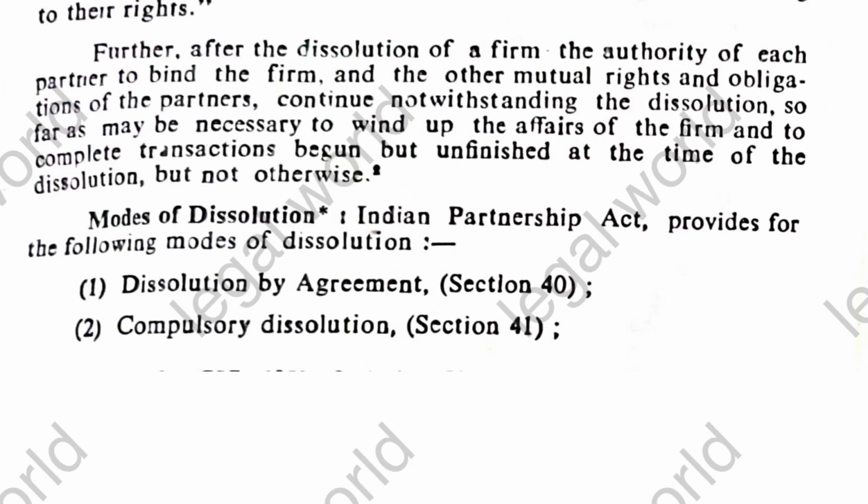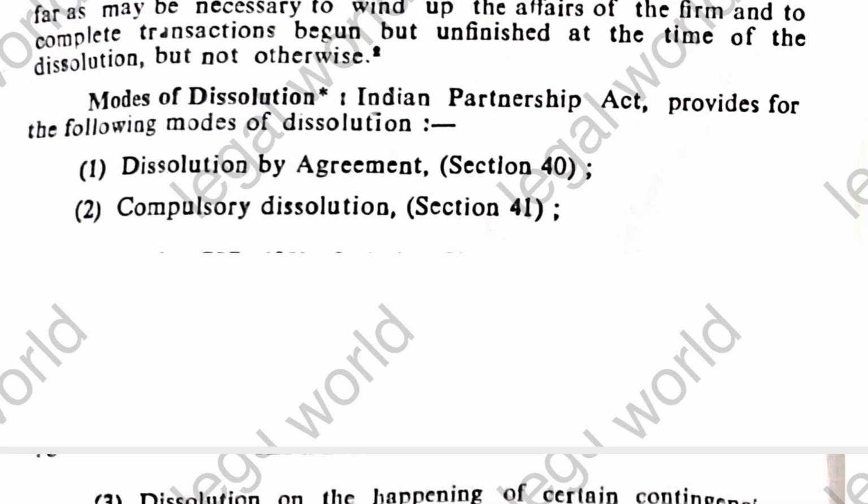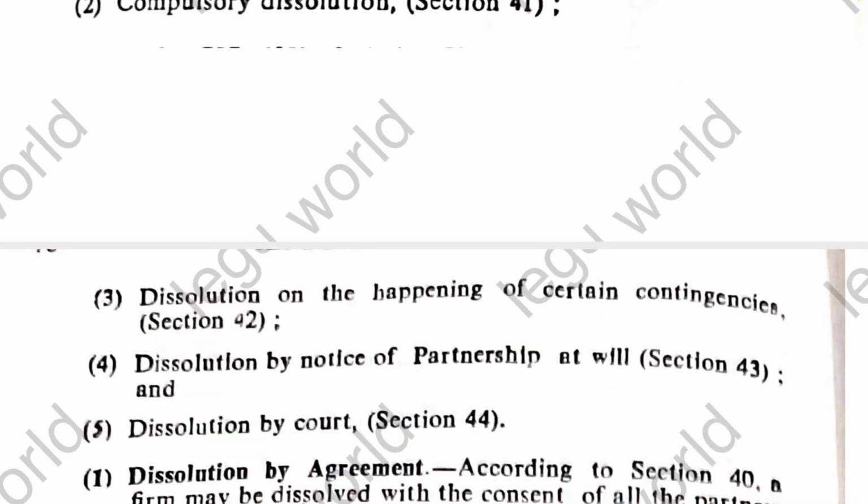To talk about the modes of the dissolution of the partnership, there can be many modes of the dissolution of the partnership, which are discussed from section 40 to 45 of the Indian Partnership Act. If we talk about section 40, that provides for the dissolution of the partnership by agreement. Second one is compulsory dissolution, which is discussed under section 41 of the Indian Partnership Act. Third one is dissolution of the partnership on happening of certain contingencies, which are discussed under section 42 of the Indian Partnership Act. And the next one is dissolution by notice of the partnership at will, which is discussed in section 43 of the Indian Partnership Act. And lastly, dissolution by the court, which is discussed in section 44 of the Indian Partnership Act.